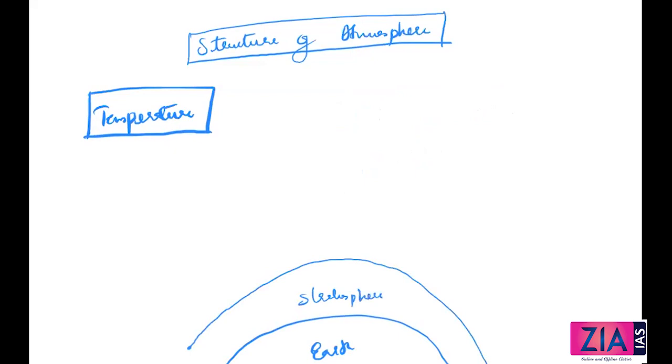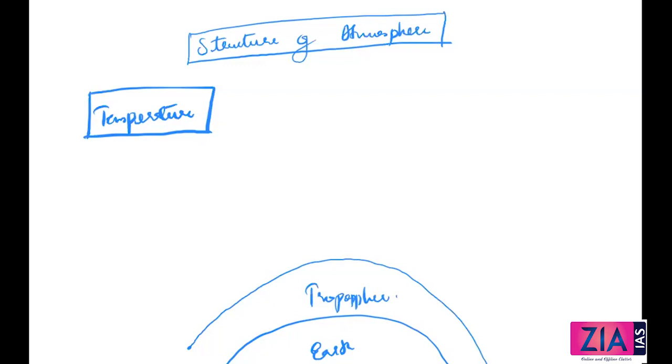Sorry, troposphere. Okay, so troposphere is the layer which is above the earth surface. So troposphere is the lowermost layer when you are seeing the atmosphere.